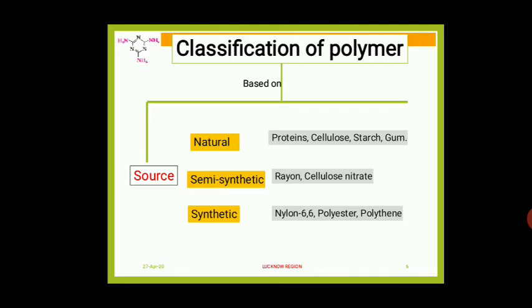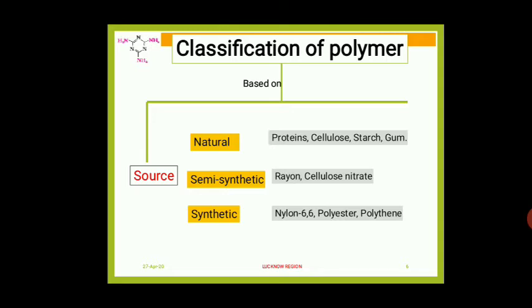Next one, synthetic polymers. What are synthetic polymers? The polymers which are synthesized in the laboratory. Such type of polymers are called synthetic polymers. Synthetic polymers have one more name, man-made polymers. Examples: nylon 6,6, polyester and polyethylene. These are the examples of synthetic polymers.